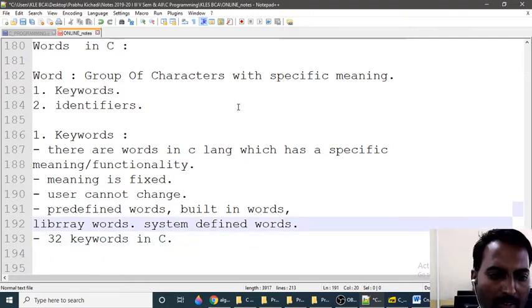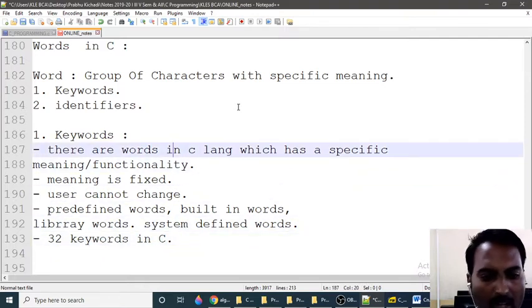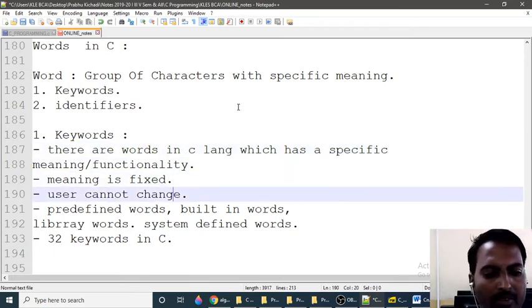So first we need to understand what a keyword is. These are words in the C language which have a specific meaning or functionality, and their meaning is fixed. We cannot change it, or the user cannot change it. These keywords are also called predefined words, built-in words, library words, and system-defined words. How many keywords are present inside C?